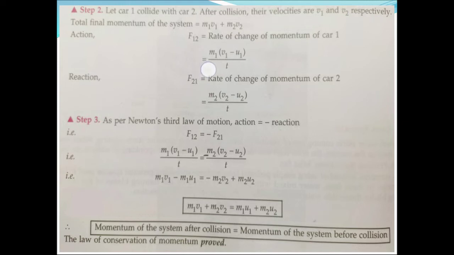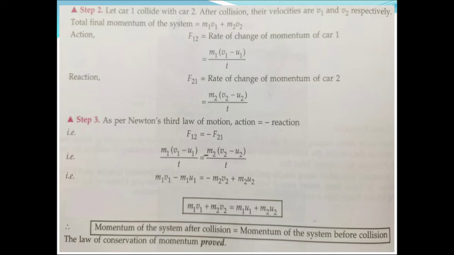So a means change in velocity divided by time, so final velocity minus initial velocity divided by time. So this was the rate of change of momentum of car 1, that was due to the force applied on it by car 2.